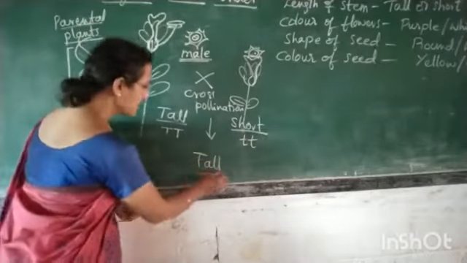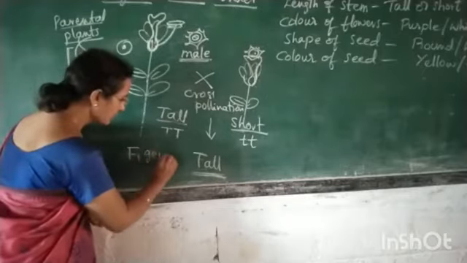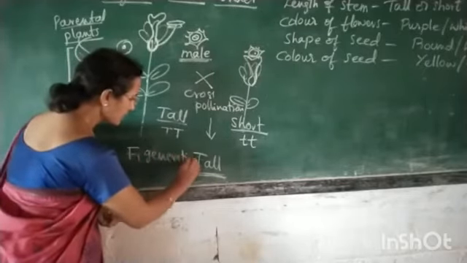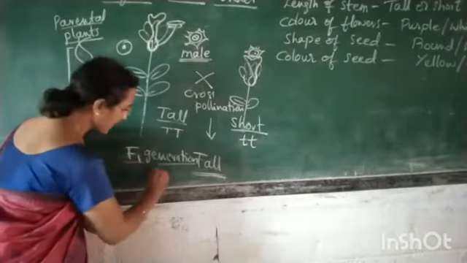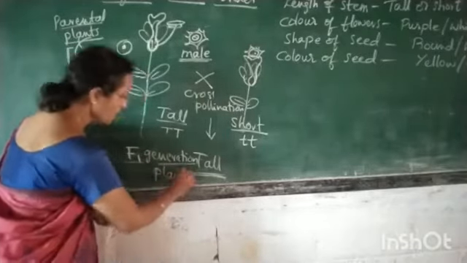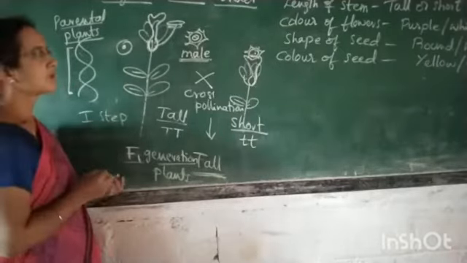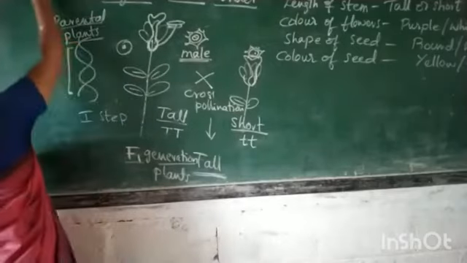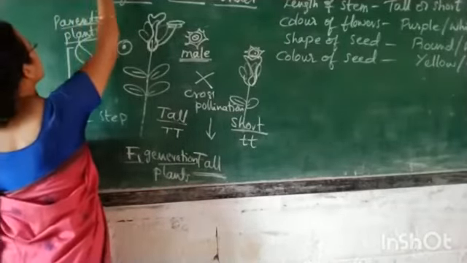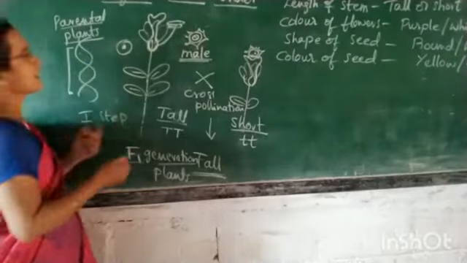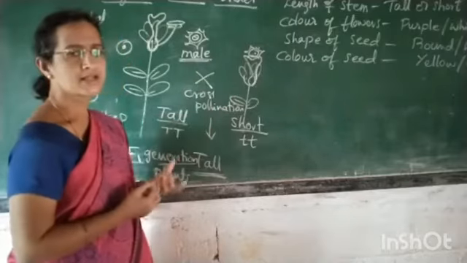So these tall plants were considered as the F1 generation plants. F means filial, first filial generation plants. So this was the first step of Mendel's experiment. This is Mendel's monohybrid experiment. Monohybrid means he considers only one character in the pea plant for his studies.